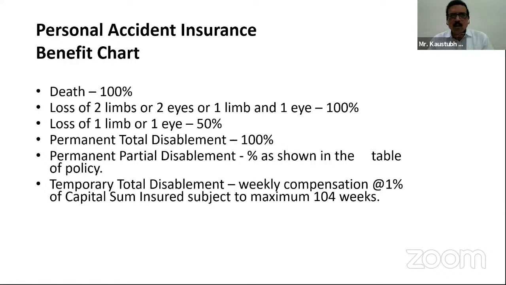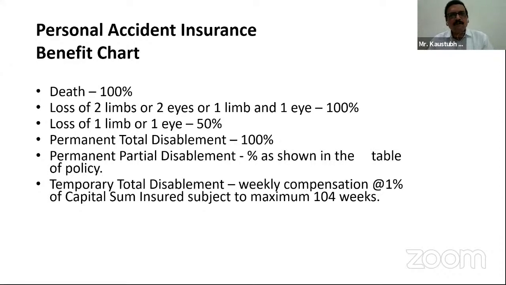The third point: loss of one limb or one eye. See the difference between the second one and the third one. The third one says loss of one limb, that is one hand or one foot, or one eye. Suppose in any accident one of the legs is totally damaged, now a person has only one leg in working condition, and the second leg, his right leg, is totally not in working condition. He cannot use it for any of his future things.